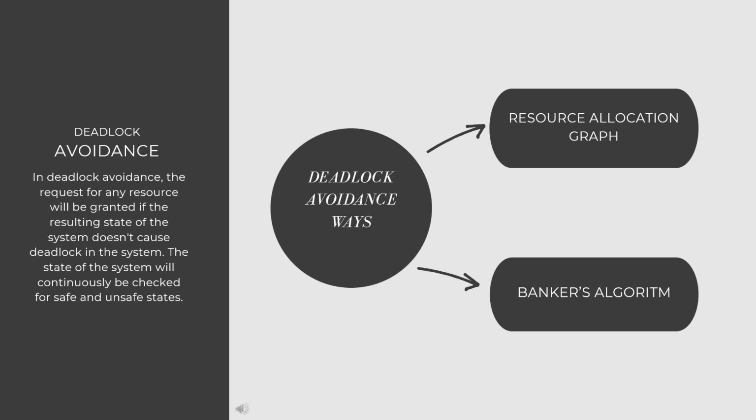There are two ways in which we can avoid deadlock. That is by using a resource allocation graph and by using Banker's algorithm. Generally, the resource allocation graph algorithm is used when a single instance of resource type is connected to the computer. And Banker's algorithm is used when multiple instances of resource type are connected to the computer.